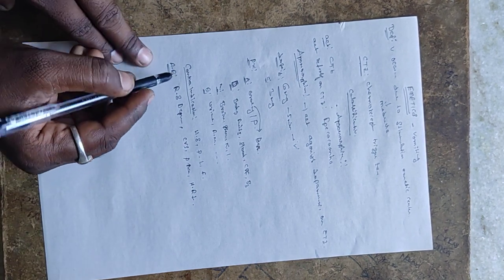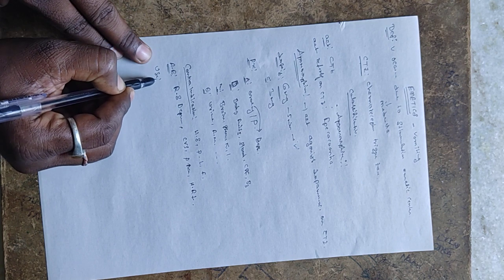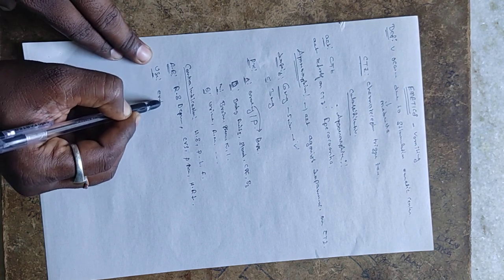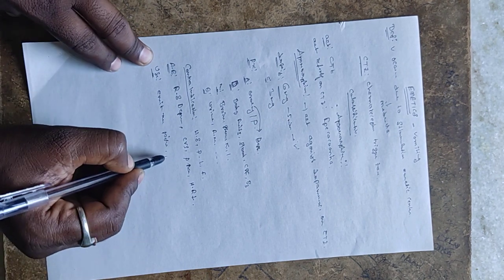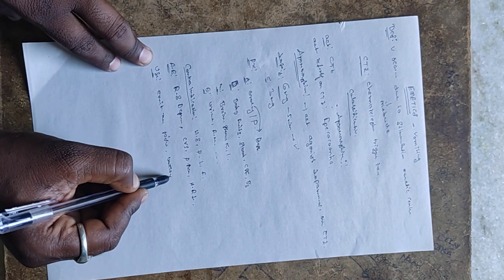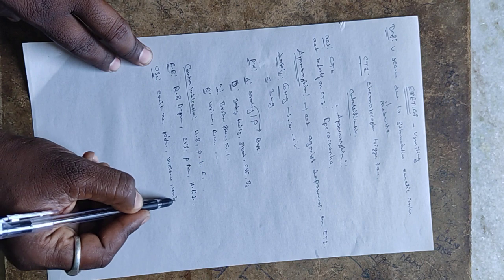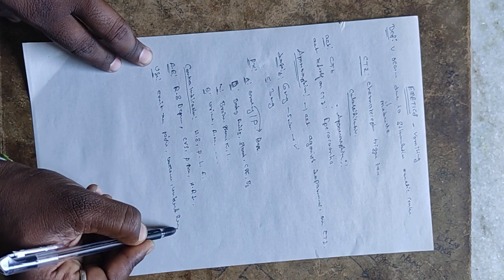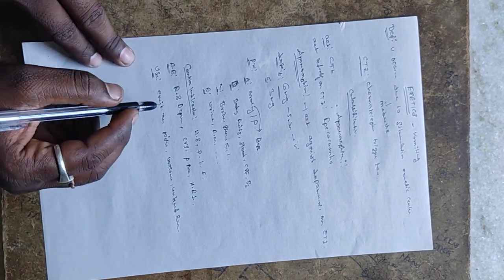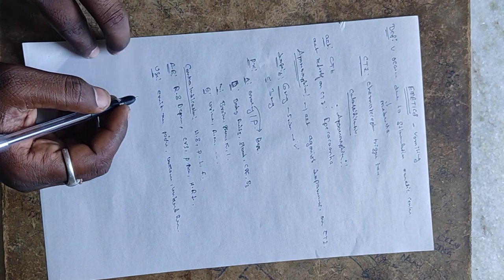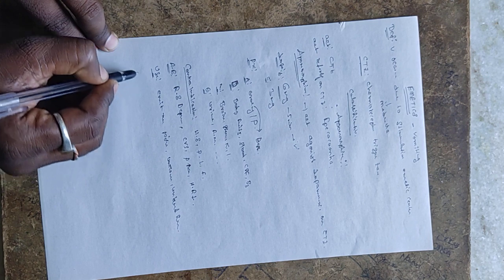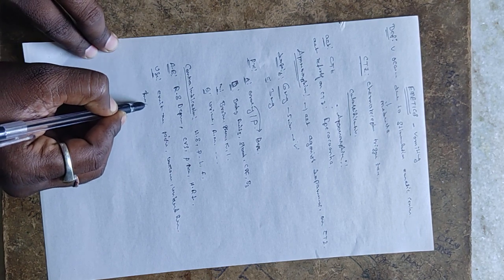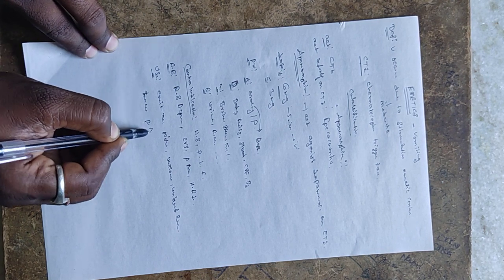The next one, uses. It is used to remove poisonous, unknown or unbound substances from the body to outside of the body. It is also used in the treatment of Parkinson's disease.